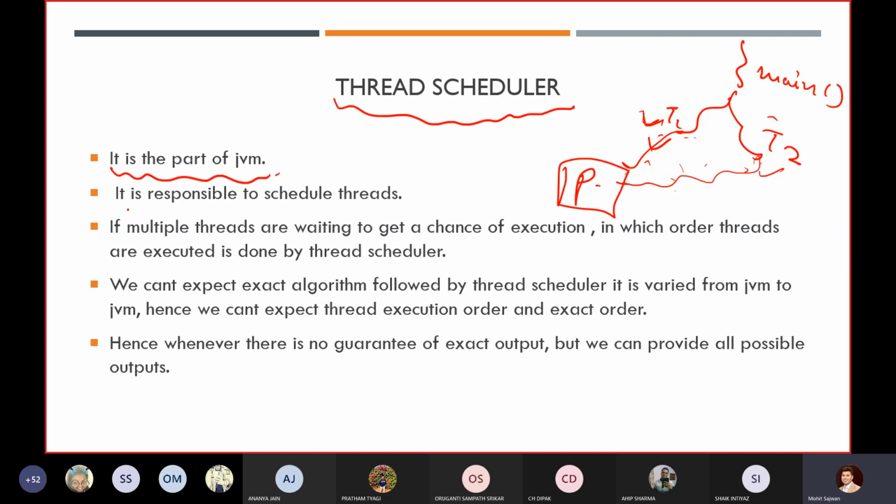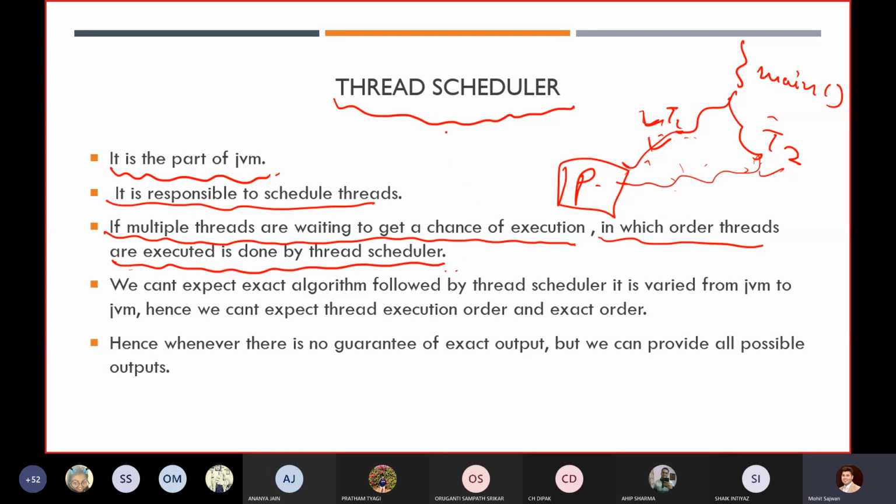It is a part of our JVM, as I told you, and it is responsible for scheduling threads. If multiple threads are waiting for a chance of execution, in which order threads are executed is decided by the thread scheduler. I've already told you about the functionality of the thread scheduler. It tells us about the order of execution. Let me end this session with these two statements.